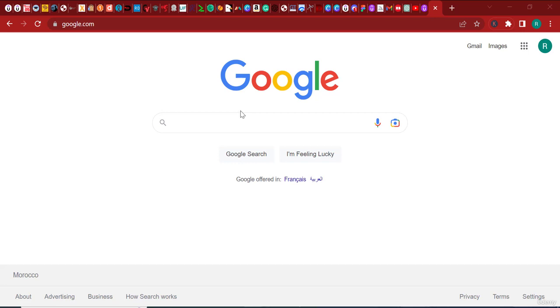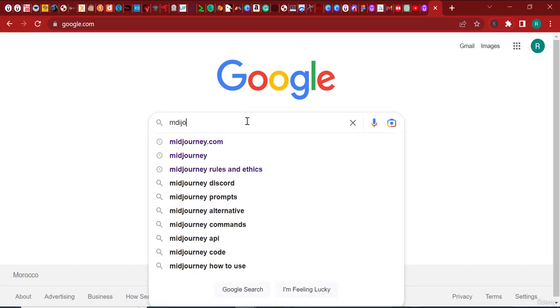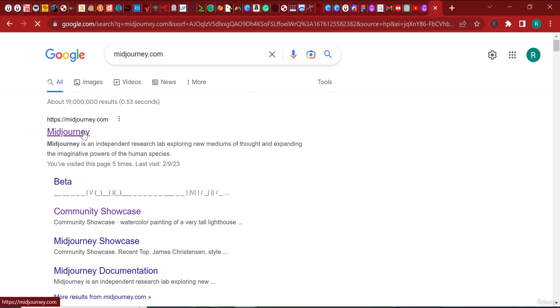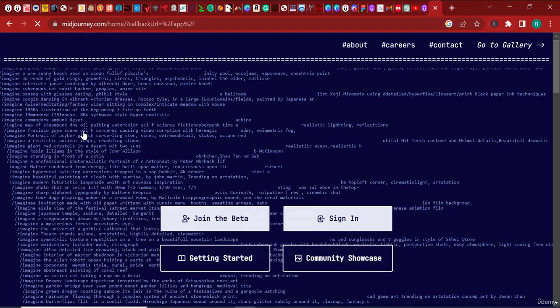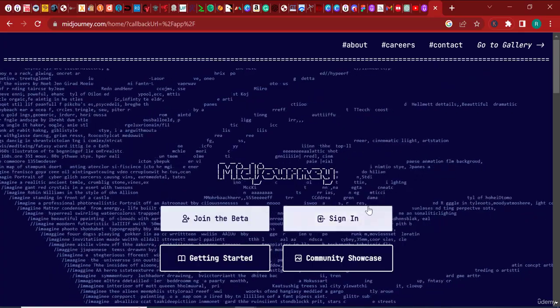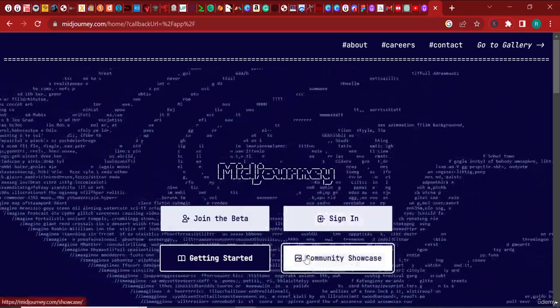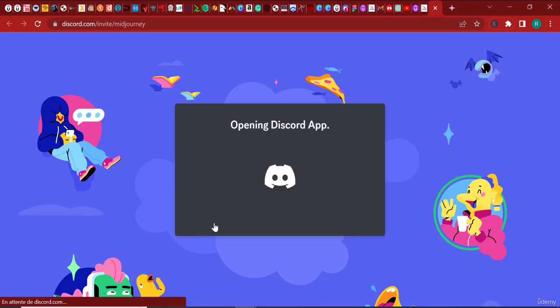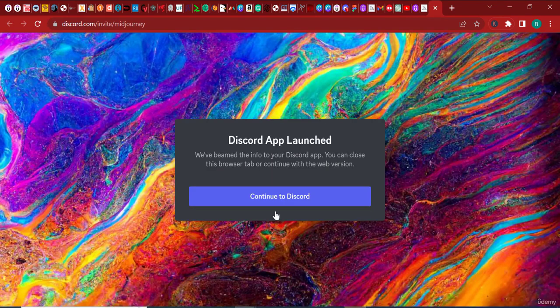Now, to make things clear, you can access Midjourney via midjourney.com. So go to Google and let's start now. Go to midjourney.com. Once you go there, do not get confused because you're going to find that they're asking you to sign in and also to join the beta. If you click join the beta, they will take you to their Discord group, because they have a Discord. When I click join the beta, it will take me to my own Discord that I have already created. I'm just logged into my account, so I'm going to go ahead and log out.